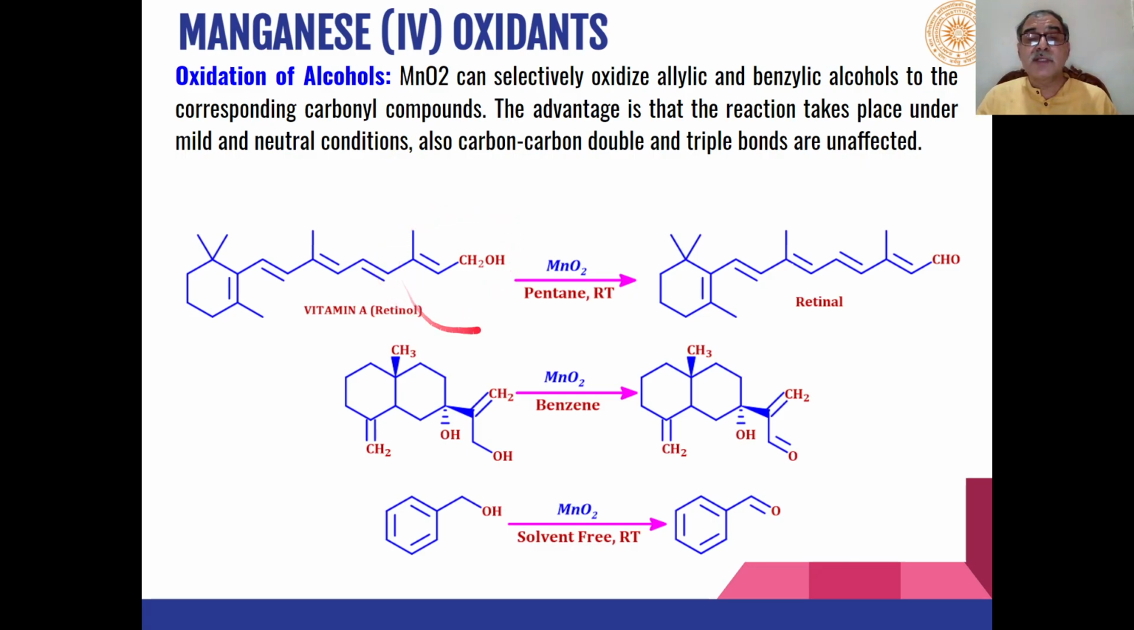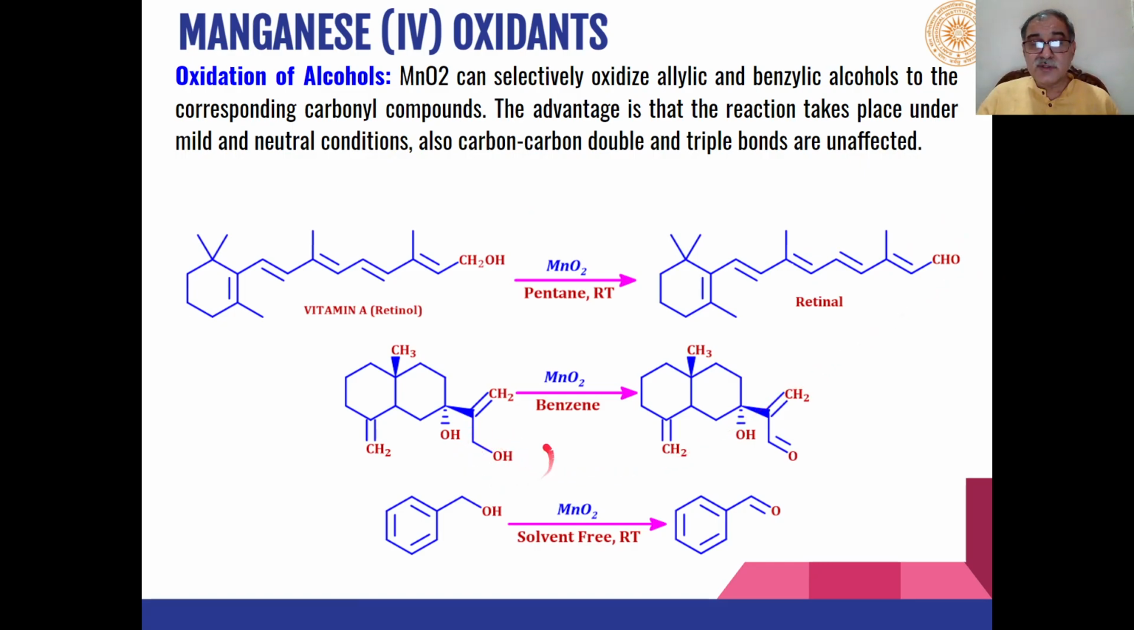this part is an allylic alcohol, and in presence of manganese dioxide, using pentane as solvent at room temperature, this primary hydroxyl group can be converted into an aldehydic functional group, and further oxidation to carboxylic acid does not take place. So in this way, this manganese dioxide is a selective reagent for oxidation of primary alcohols to aldehydes.